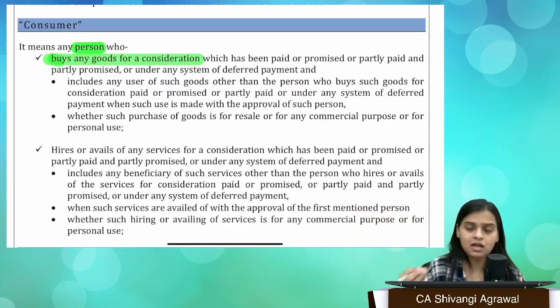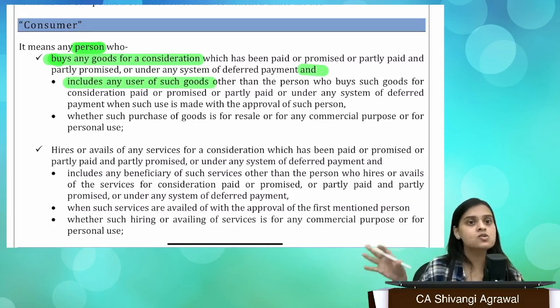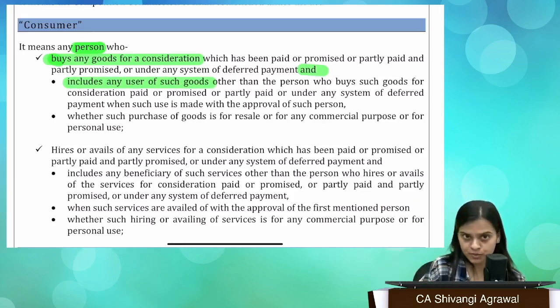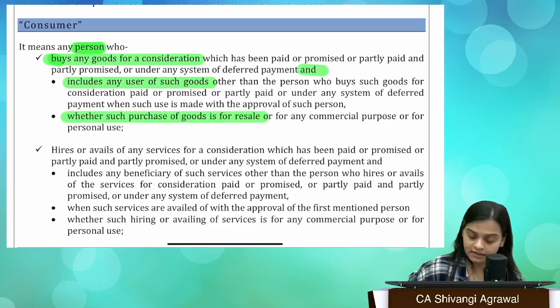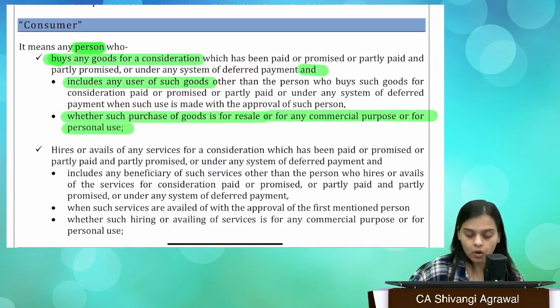It doesn't matter. A person who buys for a consideration, that consideration could be anything, and it includes any user of such goods. Supposedly, I bought the goods for my son. So he's also a consumer and I am also a consumer. Now, whether such purchase of goods is for resale, for any commercial purpose, or for personal use, I could buy it for reselling it, to use in my business, or for personal use. It doesn't matter. I will be a consumer.